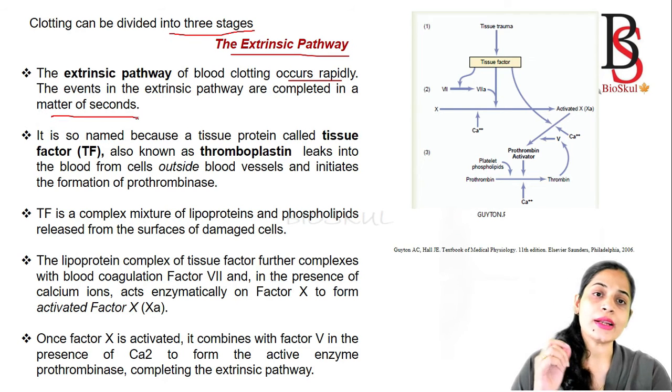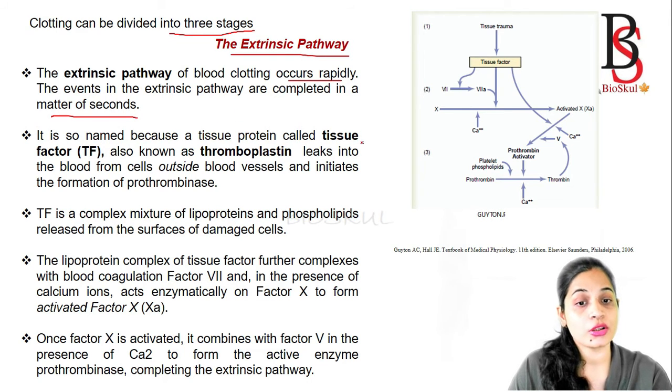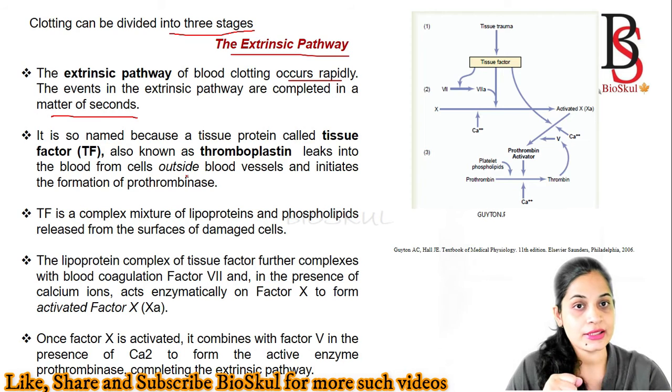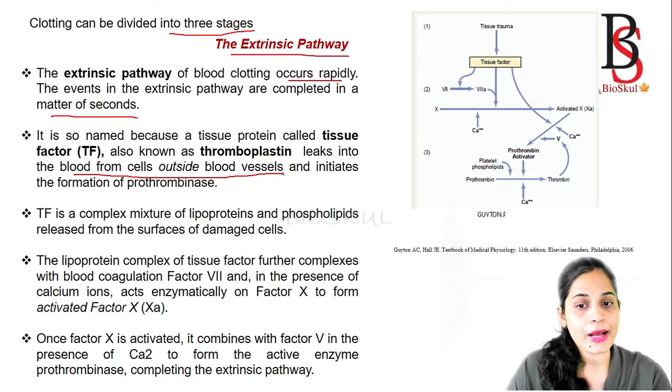Okay. So why is it called the extrinsic pathway? It is named so because the tissue protein, which is called the tissue factor or the thromboplastin, leaks into the blood from the cells which are outside the blood vessels. That's why it is known as the extrinsic pathway.